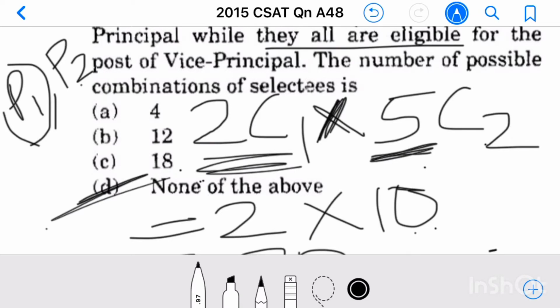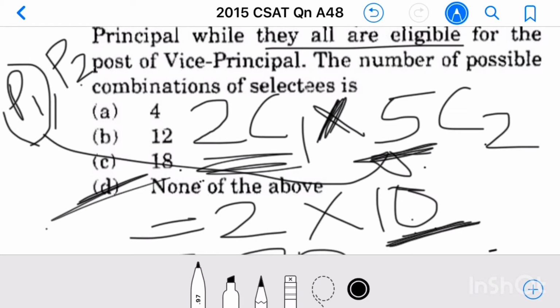Then with P1 as principal, we can fill those 2 vice principal posts in 10 different ways. Similarly, with P2 as principal, P1 competing for vice principal post, and then in 10 different ways we can fill those 2 vice principal posts.